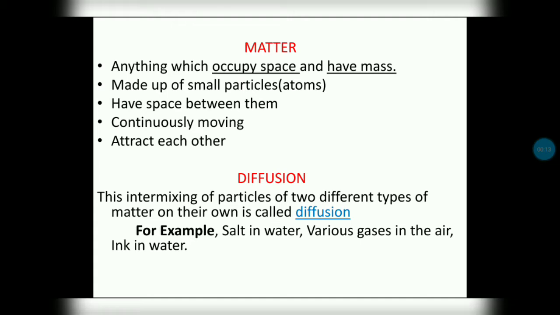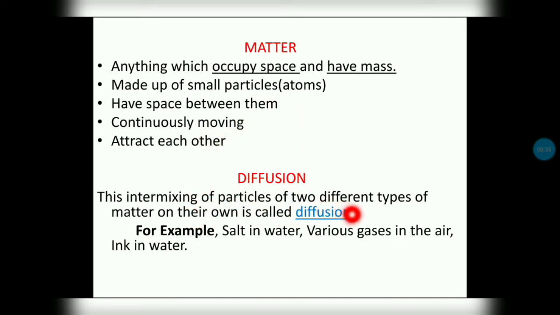Anything which occupies space and has mass, we call that matter. For example, air, chair, car, table, etc. But our feelings are not considered as matter. Matter is made up of small particles called atoms. They have space between them and they are continuously moving. They attract each other. Because of all these properties, matter shows the process of diffusion.